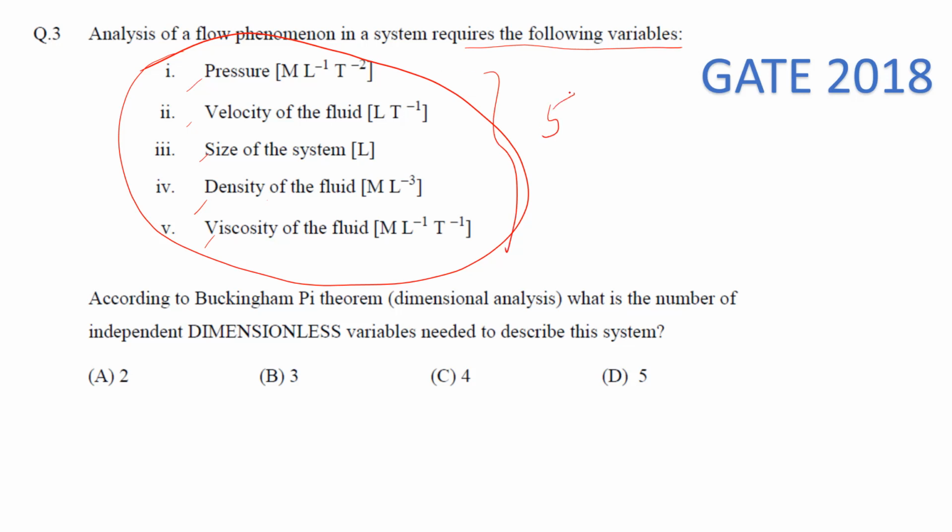There are 5. And if you see the primary dimensions, here it has M, L and T, right? L T^2, M L, M L^-1 T^-1, right? So there are only 3 primary dimensions. So how many dimensionless variables shall there be? Again here it will be 5 minus 3, that is 2. So it shall be 2.